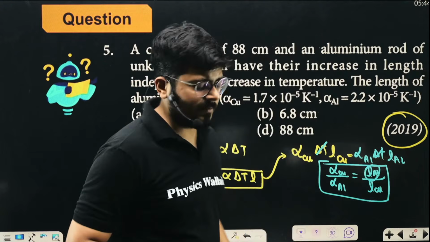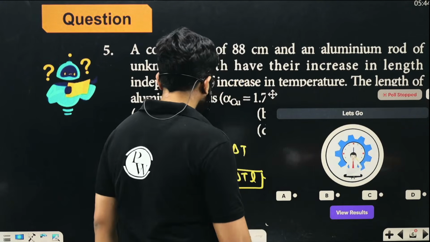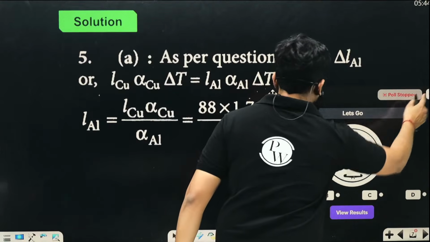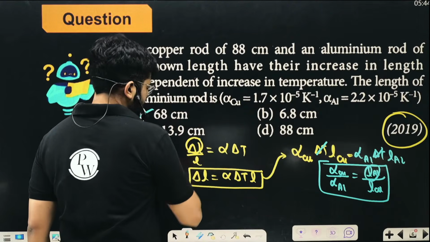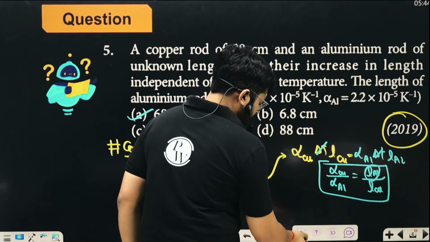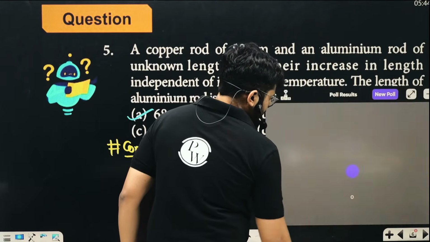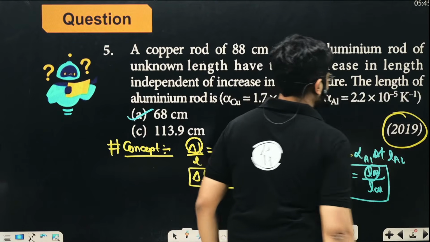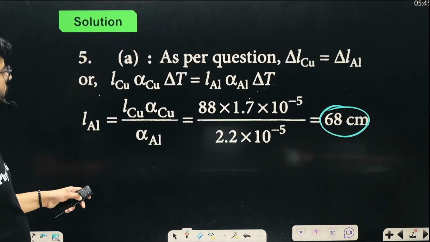Surya has given the answer. Let's see how many kids have given the correct answer. So the final value is over here, which is 68 centimeter, which comes out to be option A. The concept I have already explained. And here you see Surya and Ananya again gave the correct answer. Very nice. So let's move on and talk about the next one.